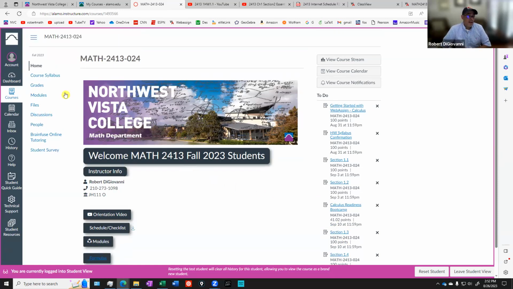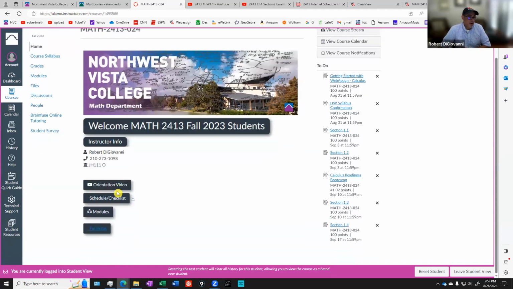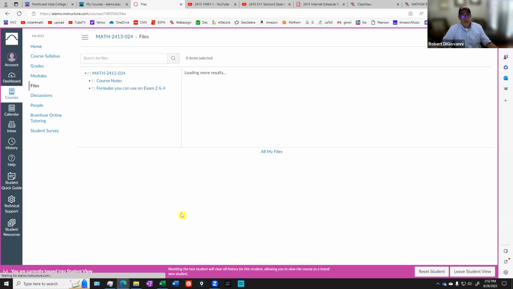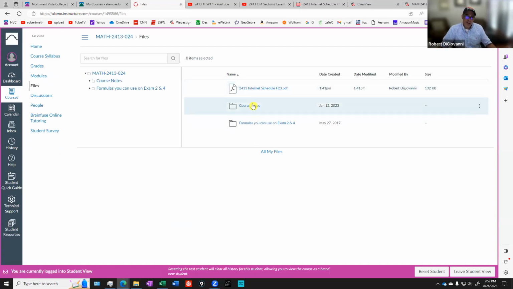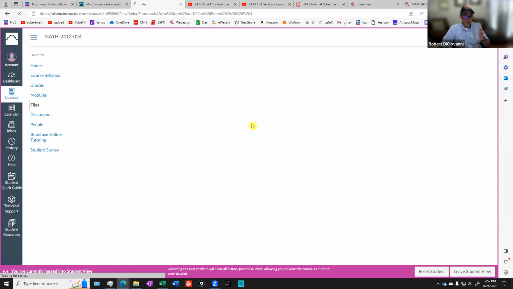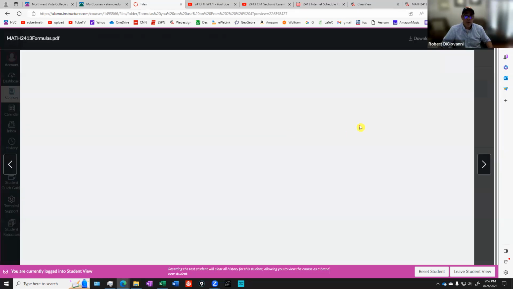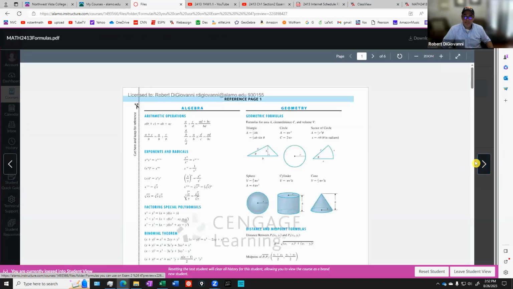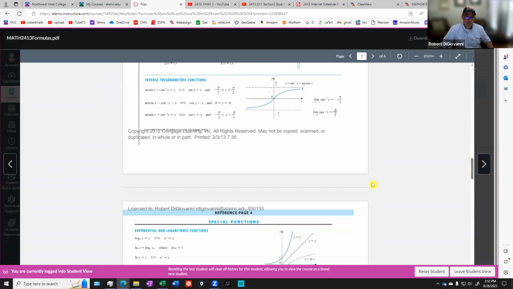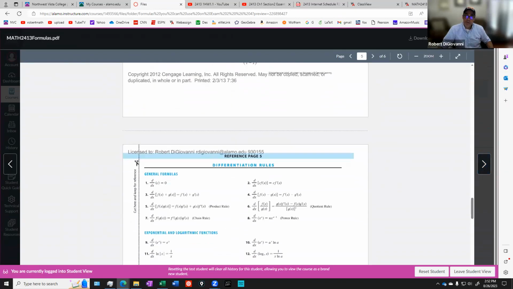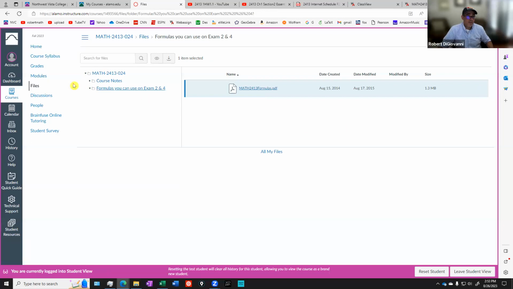So let's see. I think I've covered all of this part. The formulas. I want to show you where the formulas are. If you click on formulas, it'll bring you to this set of folders, and you'll see here the course notes for the course are here as well. And then here are the formulas that you can use on exams 2 and 4. You will need to print these out and bring them with you to exams 2 and 4. There are 6 pages of formulas here. You're allowed to use all those.